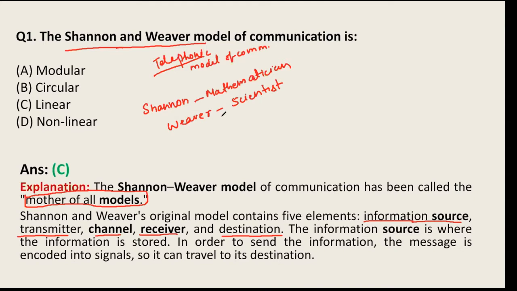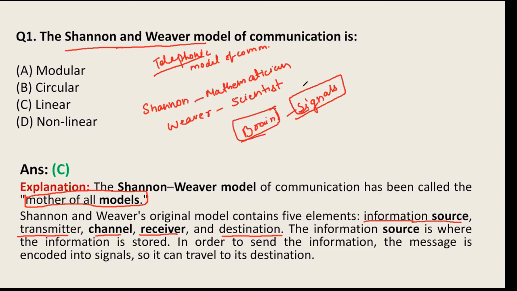The information source is your brain, a man, which sends the message in the form of signals.